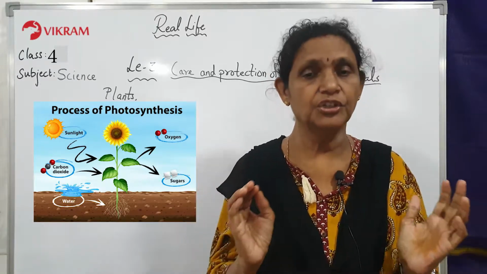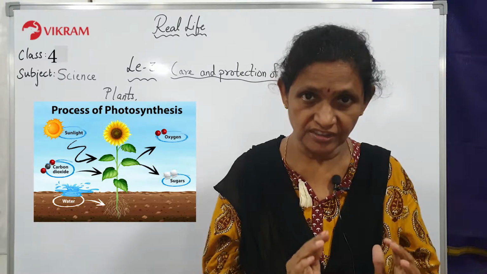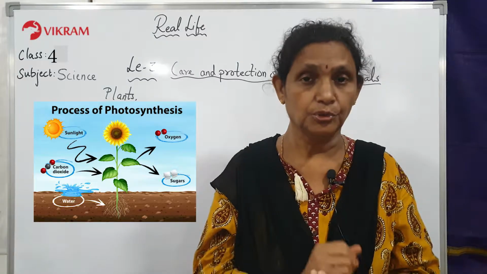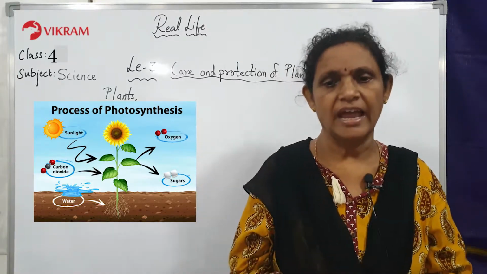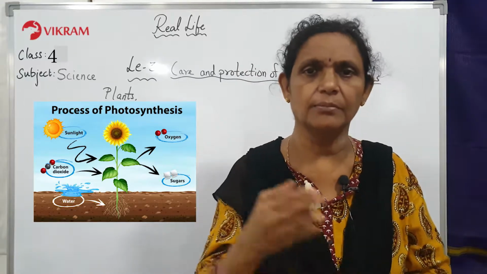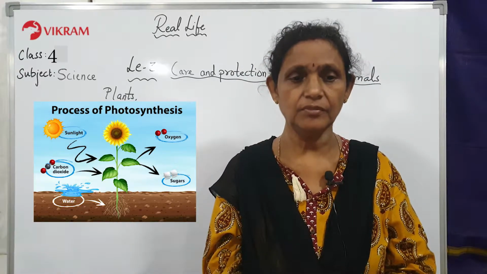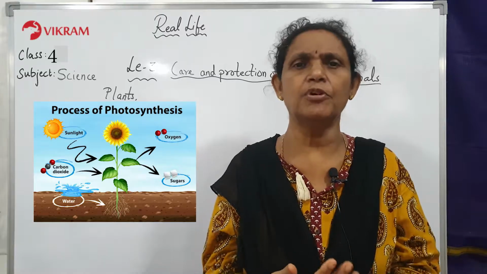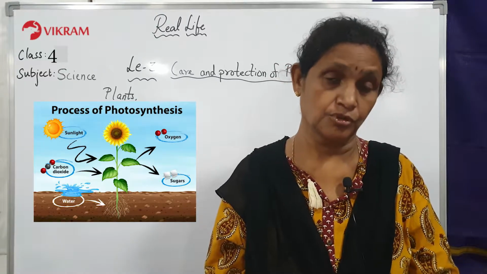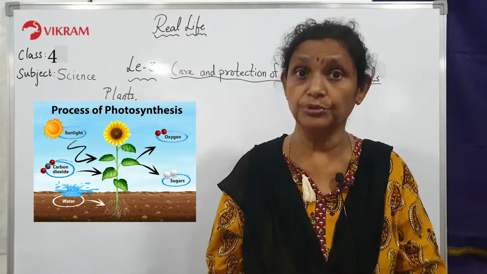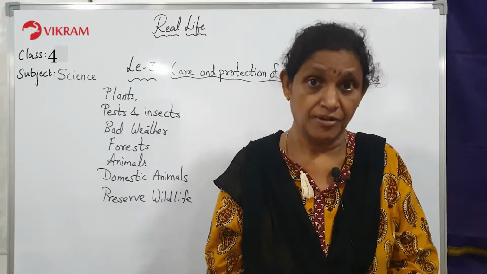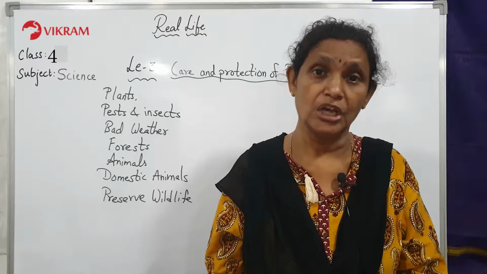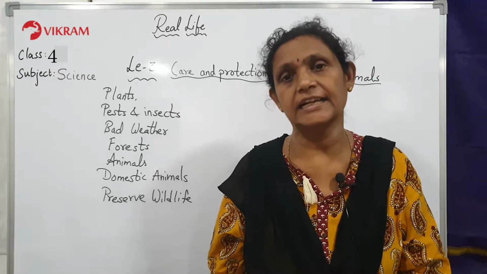But all this is due to photosynthesis. When photosynthesis takes place, these plants give you so much air to breathe in. Yes, during photosynthesis, oxygen is released, and the carbon dioxide which you have given to them is utilized by the plants. So a plant will produce food and oxygen for you. This is very important for human beings and animals also. So children, a plant can give you lots of food and air. That means if plants are there, you are able to get food and you are alive, including the animals. Even the animals directly or indirectly depend on the plants.